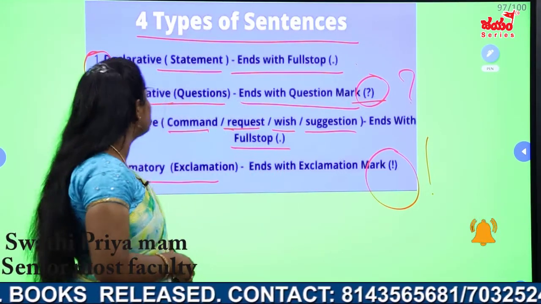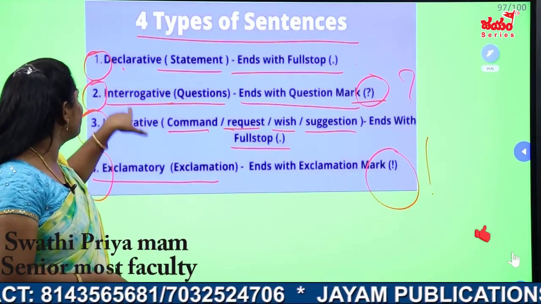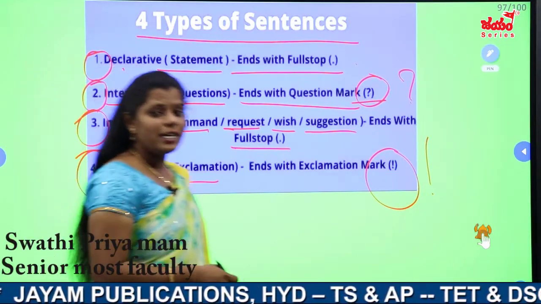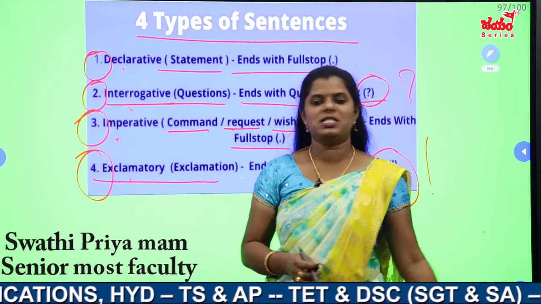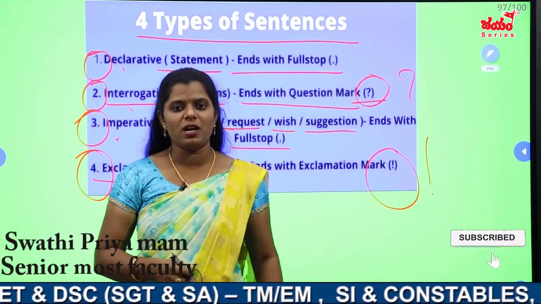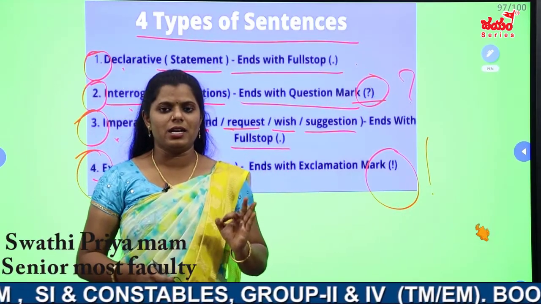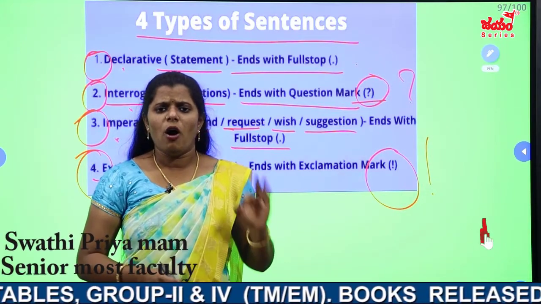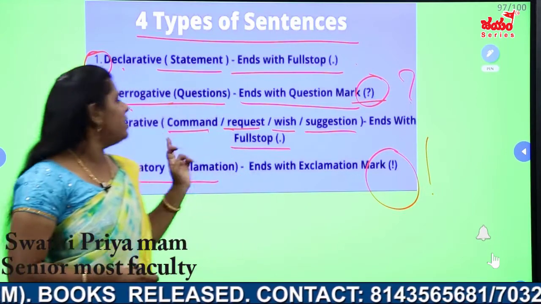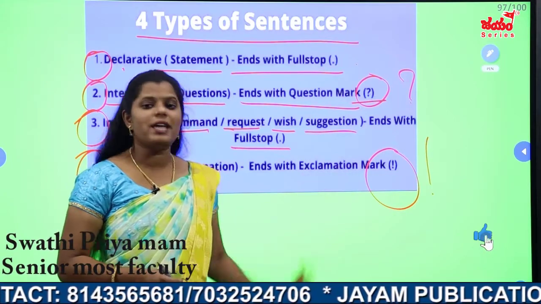Okay. So here once again, my dear students, we have 4 kinds of sentences in English. One is declarative, second one interrogative, third one imperative, fourth one exclamatory. Assertive or declarative sentences mean statements and end with a full stop, and interrogative sentences end with a question mark. Imperative sentences generally convey ideas like advice, suggestion, order, request, command. And the exclamatory sentence is used to exclaim something and ends with the exclamation mark.